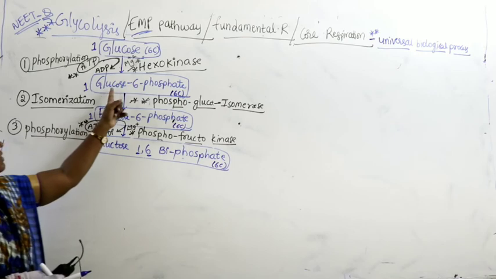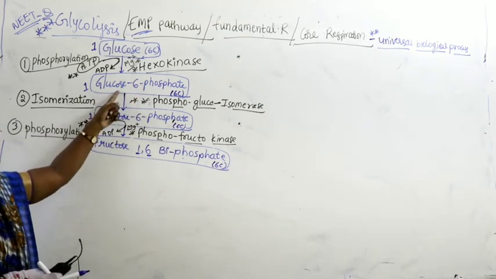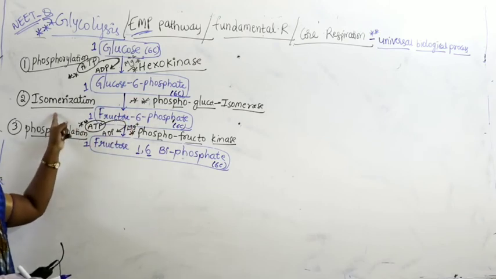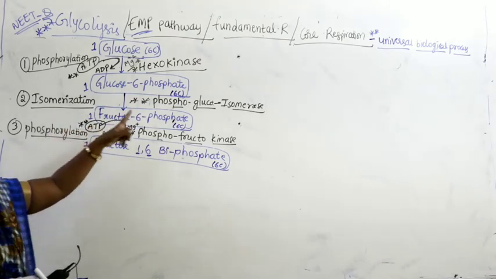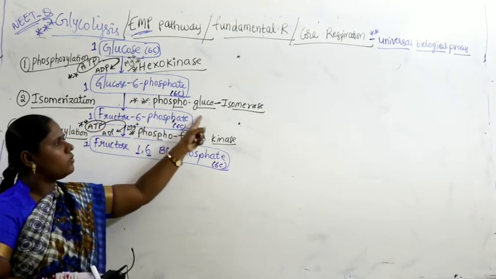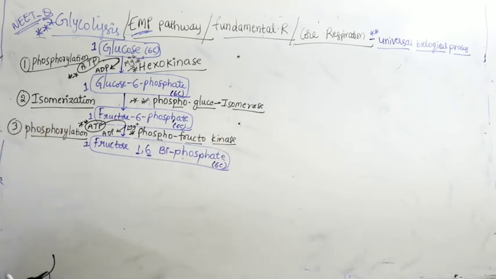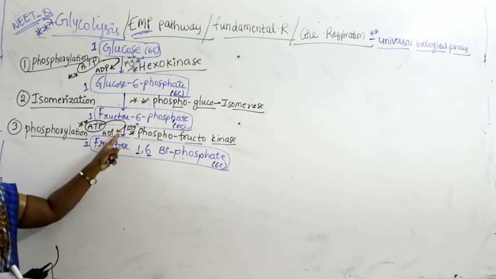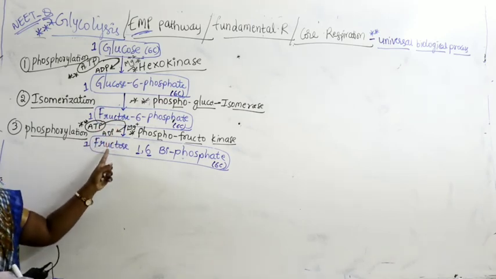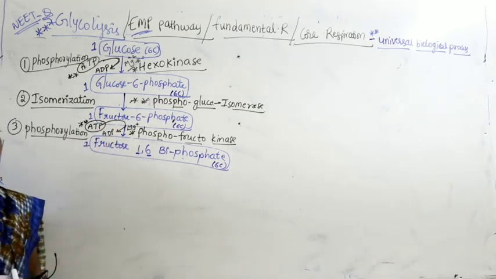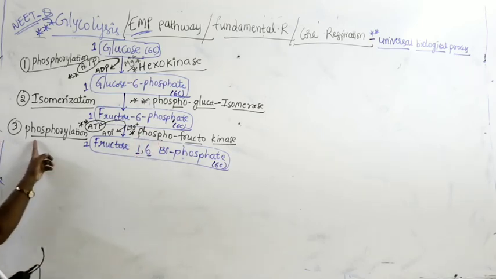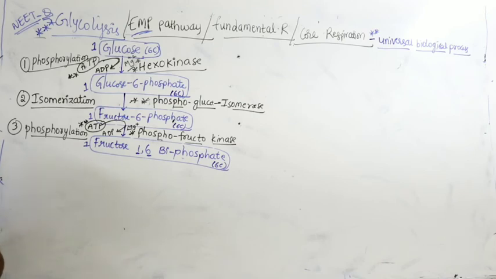Now this glucose 6-phosphate further converts into fructose 6-phosphate. It undergoes isomerization with the help of an enzyme phosphoglucoisomerase. Next, fructose 6-phosphate, by consuming one more molecule of ATP, becomes fructose 1,6-biphosphate with the help of enzyme phosphofructokinase, and the name of the reaction is phosphorylation.